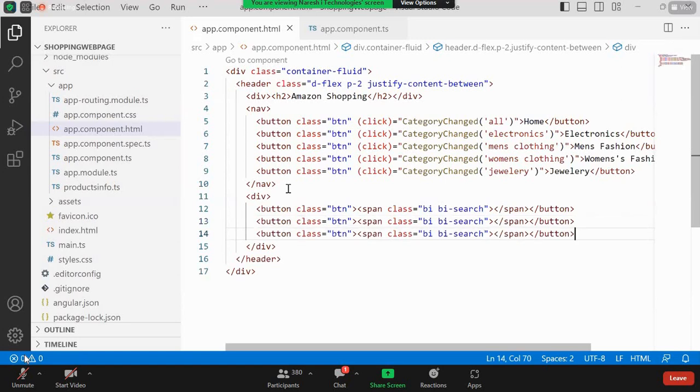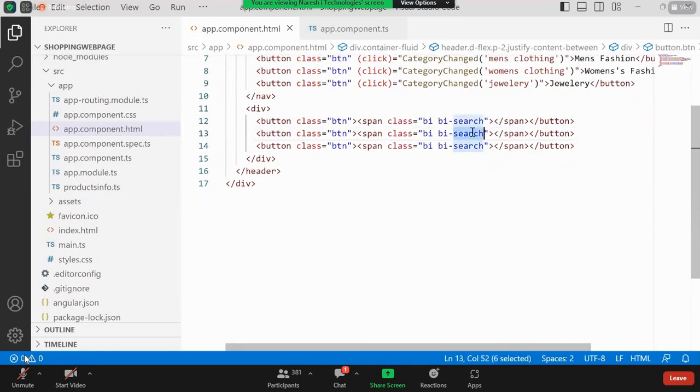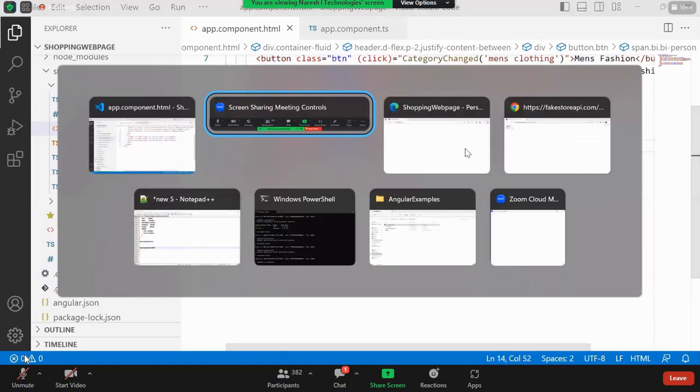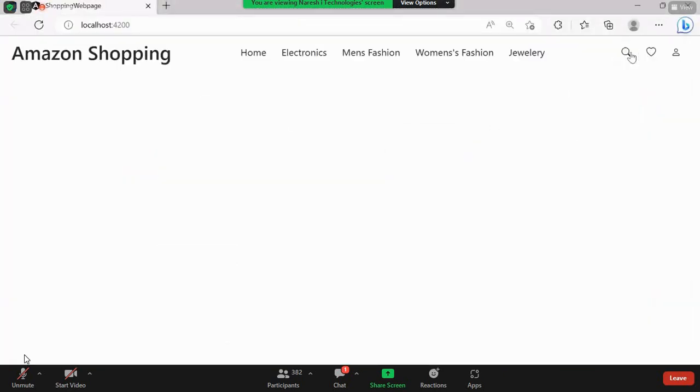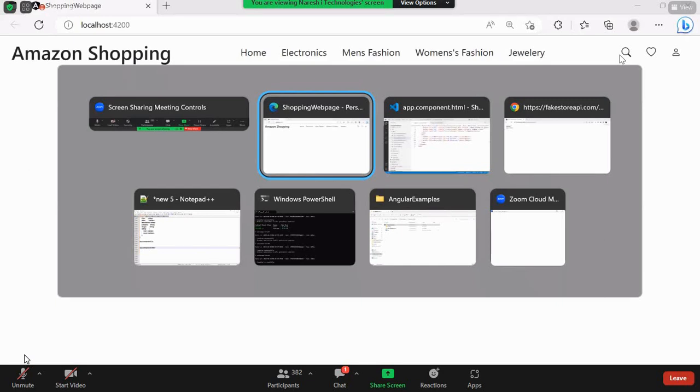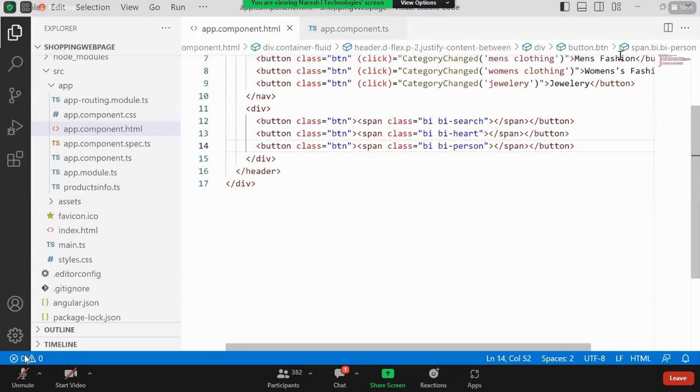So second one and maybe the third one. Now here in place of set, maybe I just want to give some heart symbol. And then let's write some person. When I'm giving it in this way, you can see how it is going to be. We have set, heart symbol, person. These are generally what we call bootstrap icons. Did you understand now what is the purpose of icons? Okay, bootstrap icons.